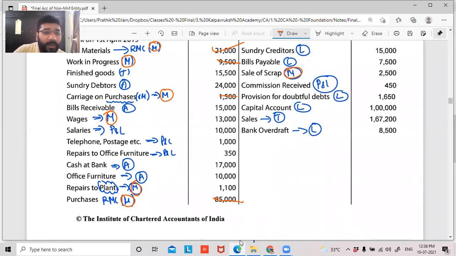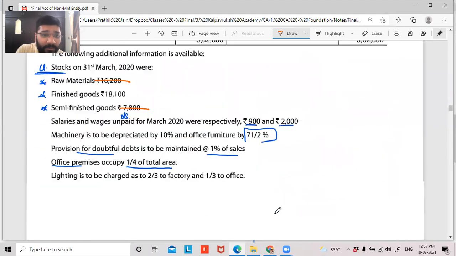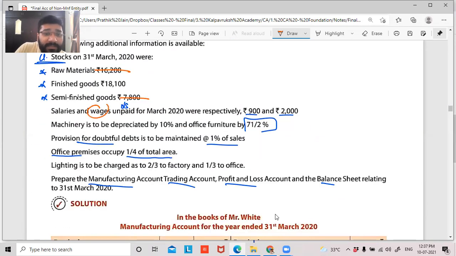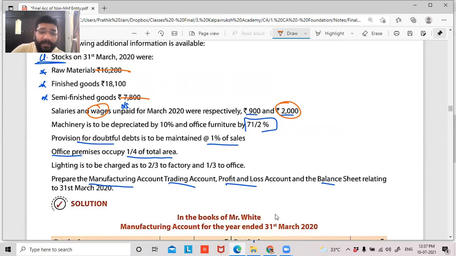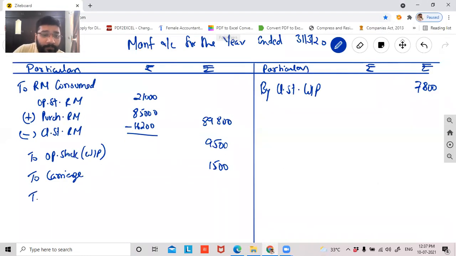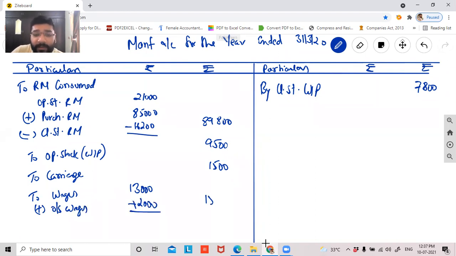Then coming down, guys, wages 13,000. But with regard to wages, there is something mentioned here in the adjustment, guys. Wages outstanding is 2,000. So wages 13,000 in the inner column, add outstanding wages 2,000. So the total wage expenses during the year is 15,000 rupees.